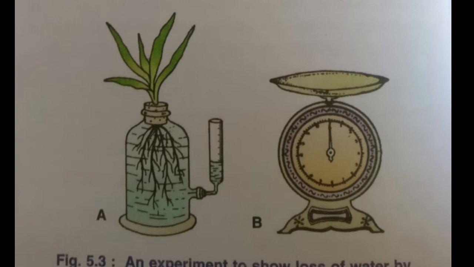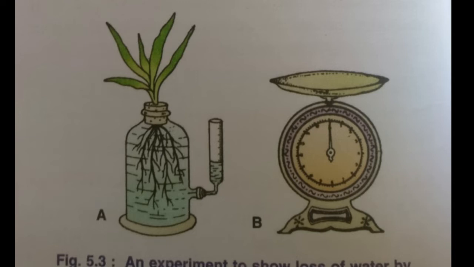Now, another weighing experiment, which is very easy to understand, can again be done by using a test tube filled with water and inserting a leafy shoot in it and pouring some oil on the surface to prevent the loss of water by evaporation. You can see that in figure 5.4. See, a test tube is there, water is filled in that, a twig is inserted and some drops of oil are also put on the surface of the water, so that it will prevent the loss of water by evaporation from the surface.